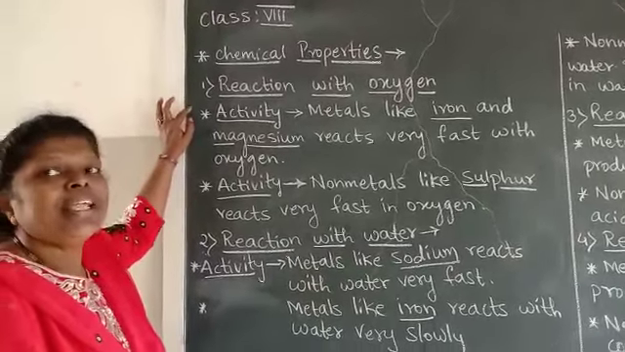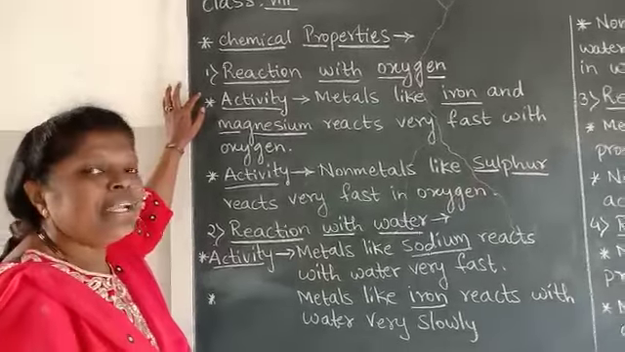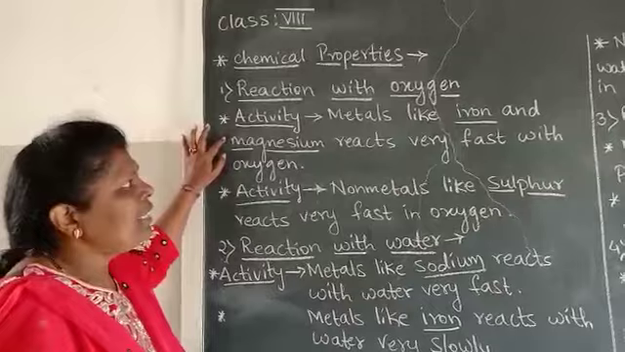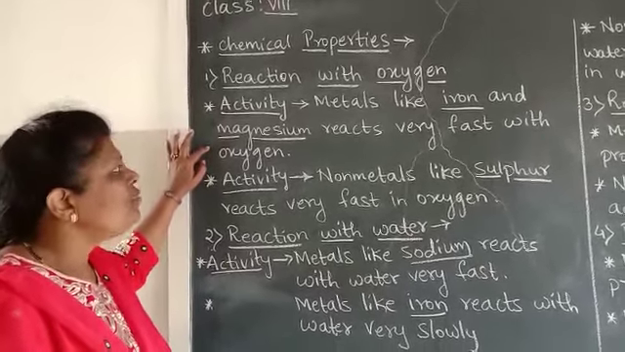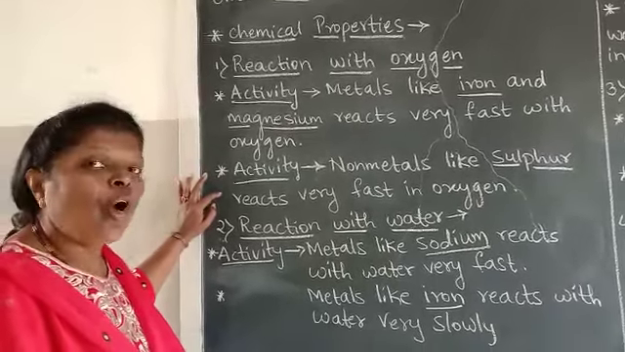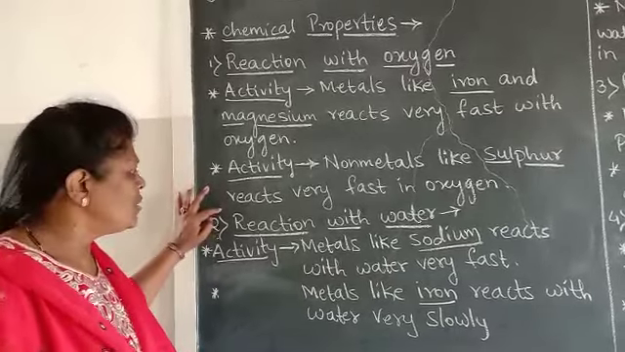Now let us see the chemical properties of metals and non-metals. First property is reaction with oxygen. First activity is metals like iron and magnesium reacts very fast with oxygen. Next activity is non-metals like sulfur reacts very fast in oxygen.